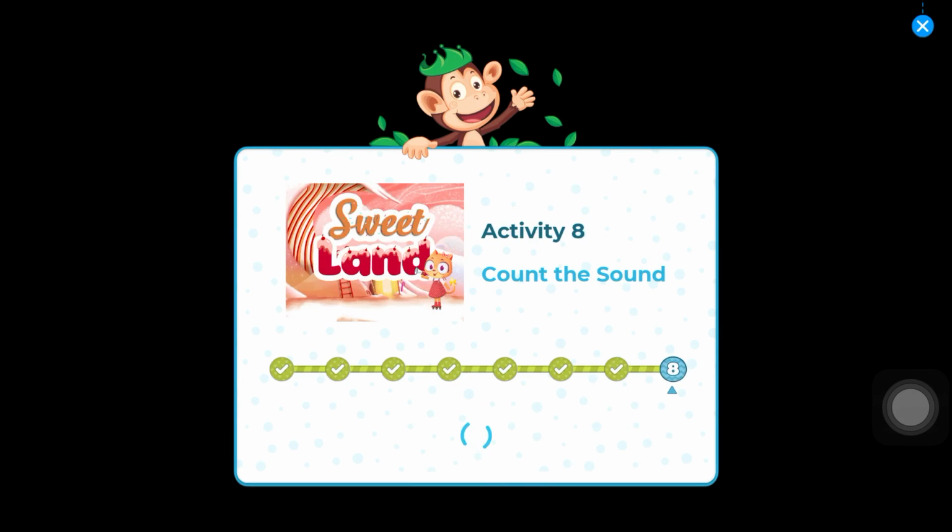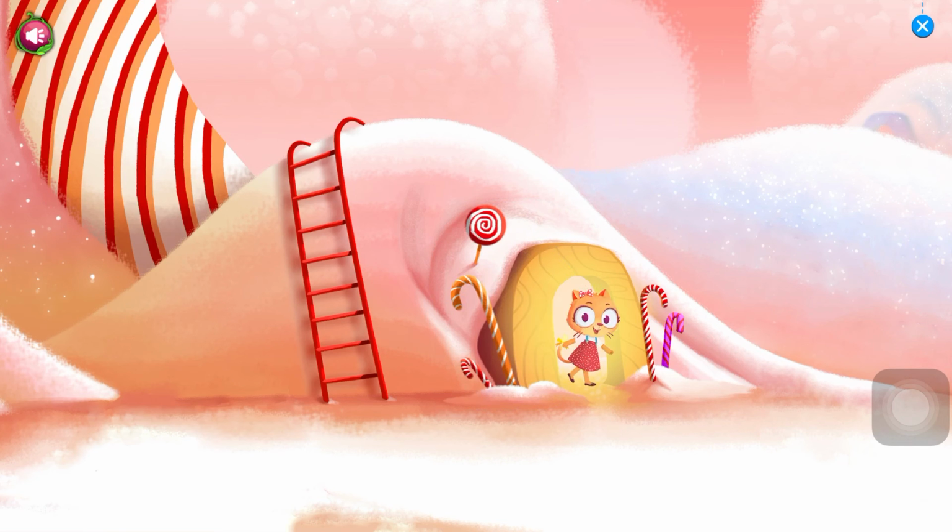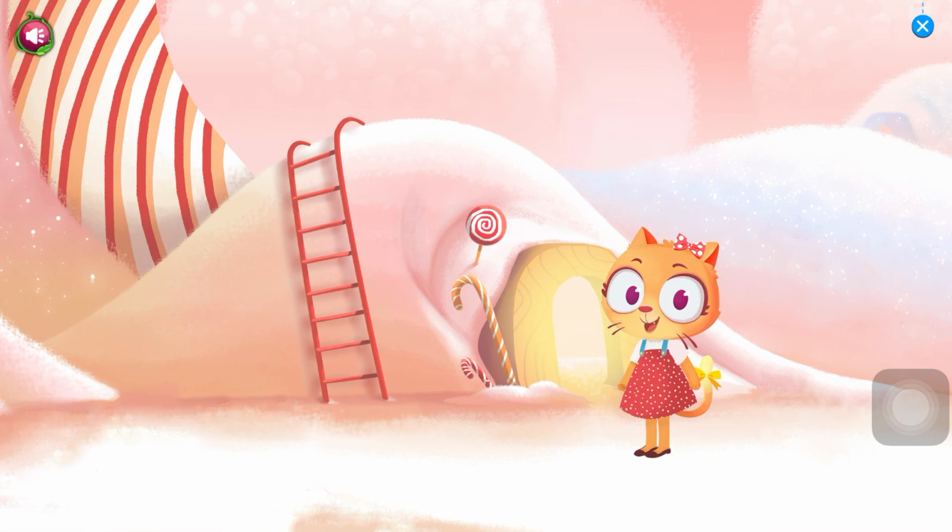Activity 8. Count the sound. Tap the number on the candy to count how many sounds for the word. Mask.